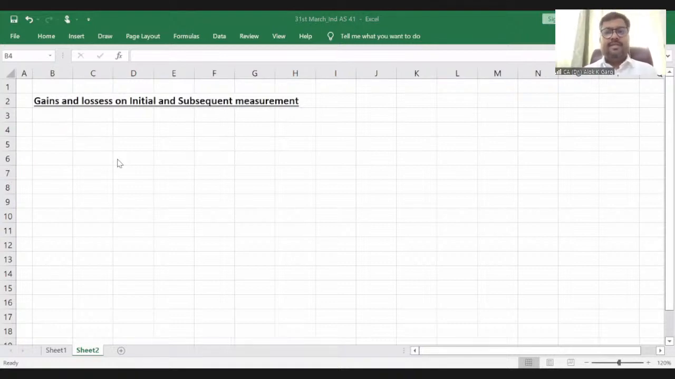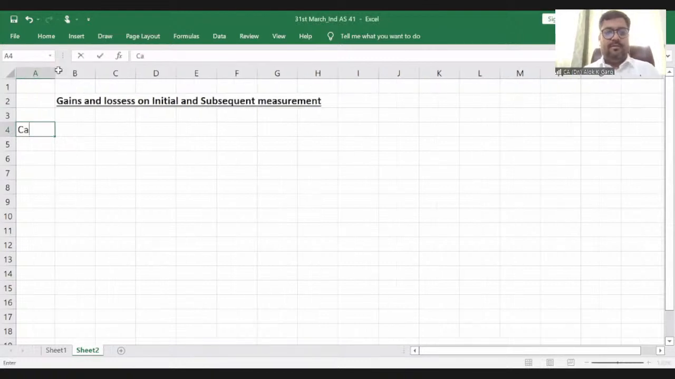The first case is: the company has purchased a cow at 10,000 rupees on 1st July 2021, and the transportation cost of the cow is 500, right? The cost to sell of the cow is 500. So it is case one.